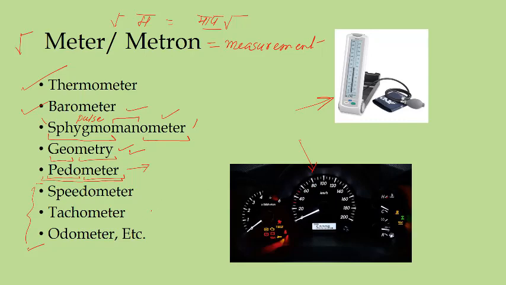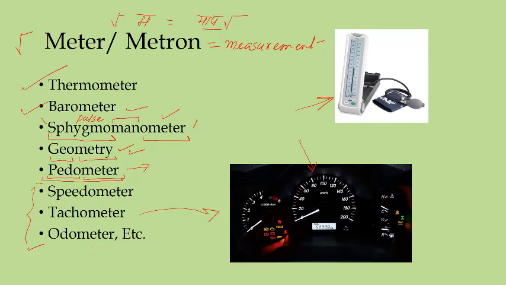And one is called tachometer. This one on the left hand side measures the rounds of your wheel, in terms of thousands, how many times the wheels are turning. So this is called tachometer.